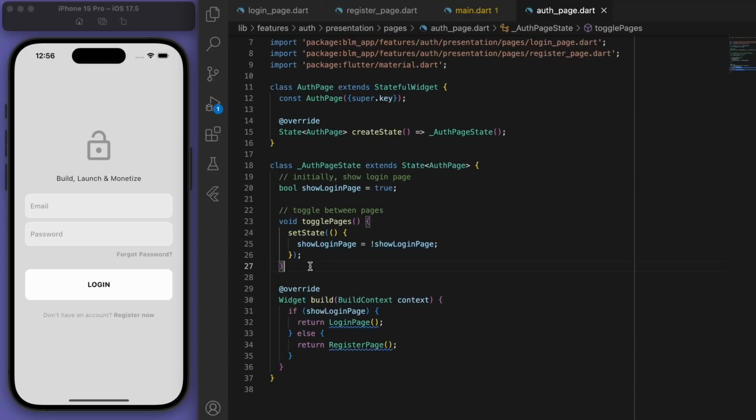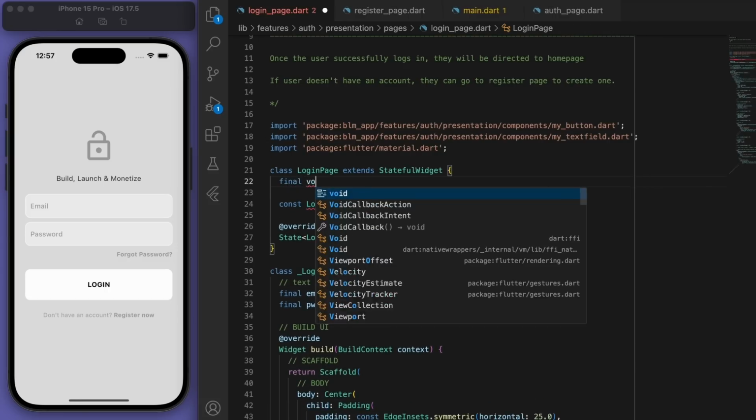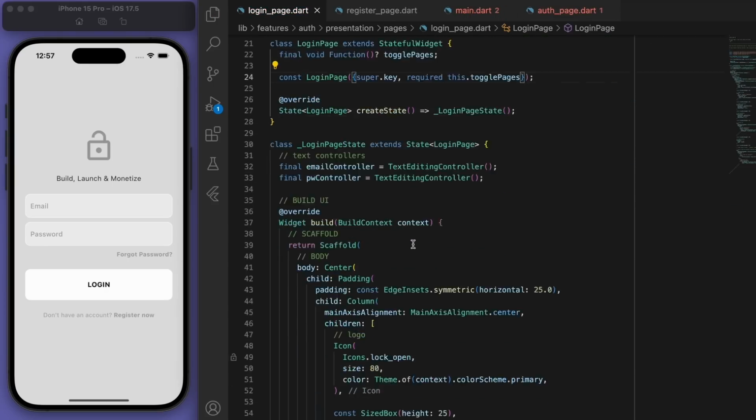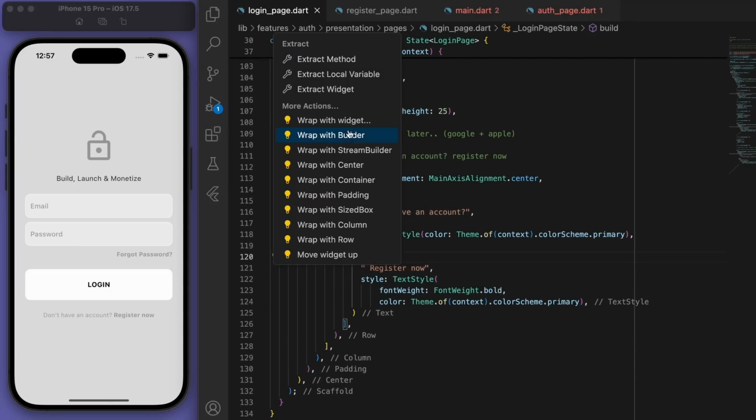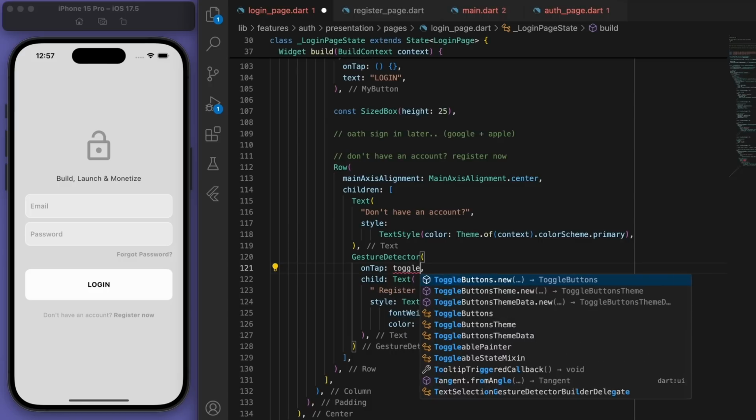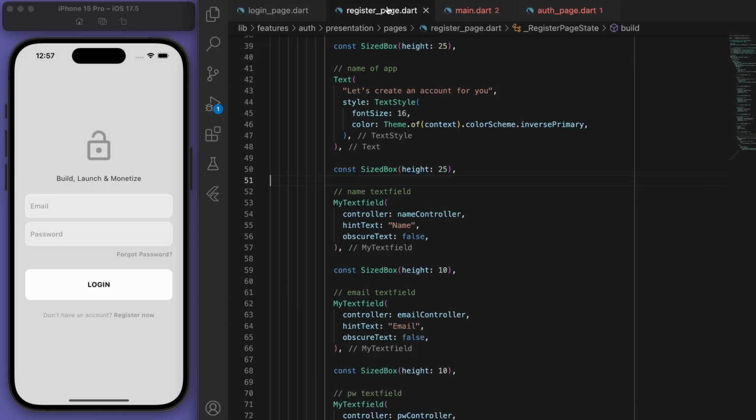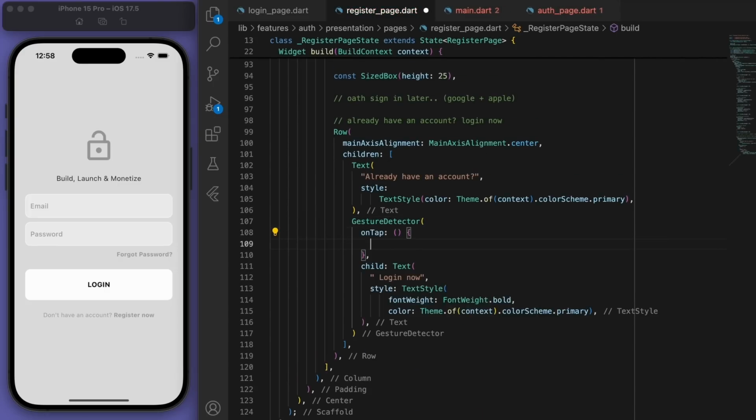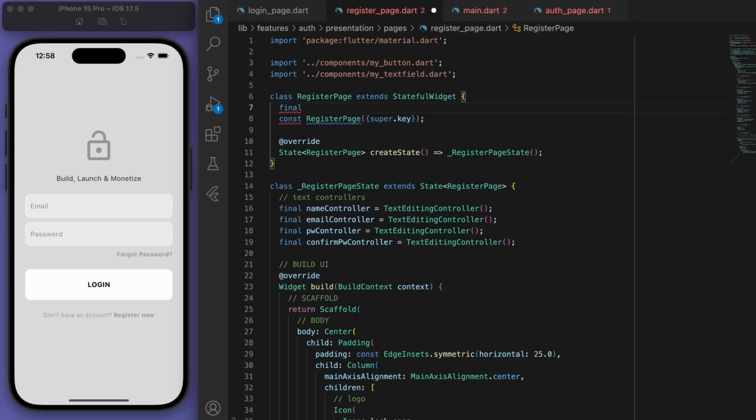Cool, now to trigger this method, if you look in our login page, I'm going to need to accept a method at the top called toggle pages. And so if you come down here, the register now text, I want to wrap this in a gesture detector so that we can tap on it. Right, same thing with the register page. I'm going to wrap it in a gesture detector so that I can tap it, and then at the top we can pass through the toggle pages function.